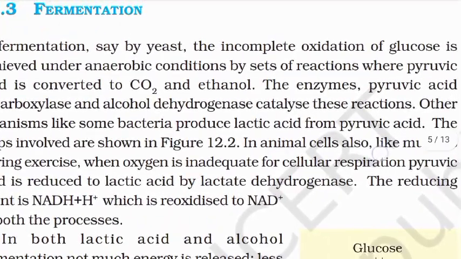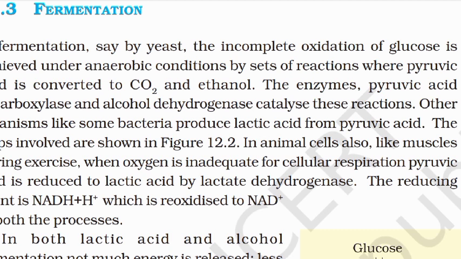Fermentation. In fermentation, say by yeast, the incomplete oxidation of glucose is achieved under anaerobic conditions by a set of reactions where pyruvic acid is converted to CO2 and ethanol. The enzymes pyruvic acid decarboxylase and alcohol dehydrogenase catalyze these reactions. Other organisms like some bacteria produce lactic acid from pyruvic acid.